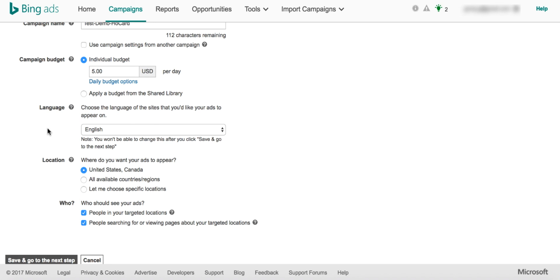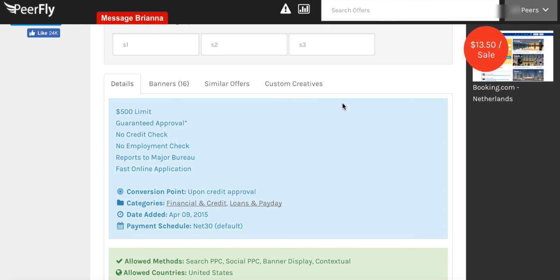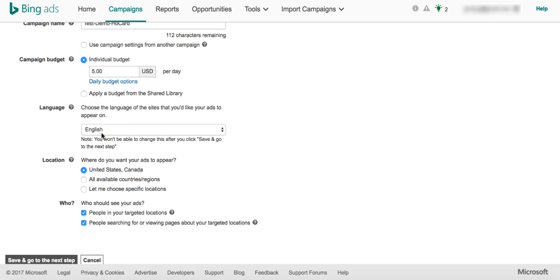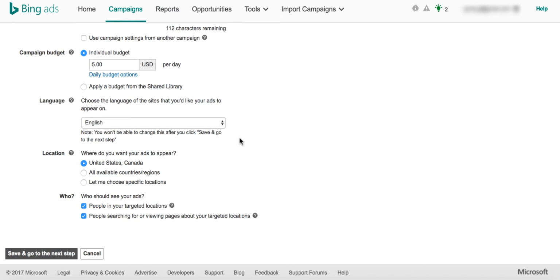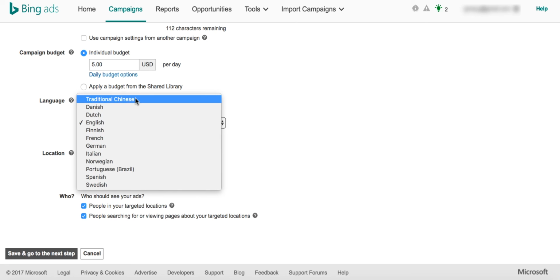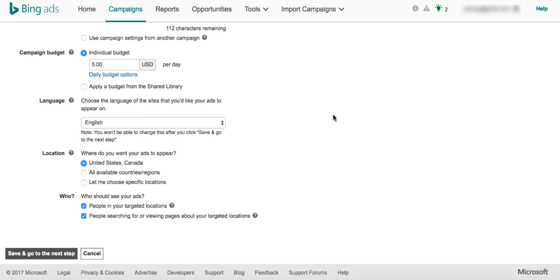Once you bypass the campaign budget offer, you would have something called language. Most of the offers that we promote, the majority of them may be in English, but it's not always guaranteed. If you see in this particular case, we have something called allowed countries as United States. So I'm going to target this particular offer for United States, so the language could be English. I'll leave it there for now, but in case you have something else, just go ahead and feel free to choose the one which is applicable for you. You don't have all the languages, but many languages which Bing is currently supporting.